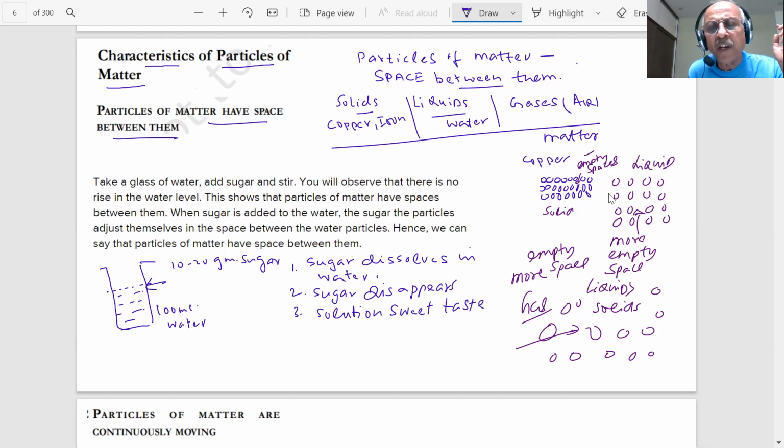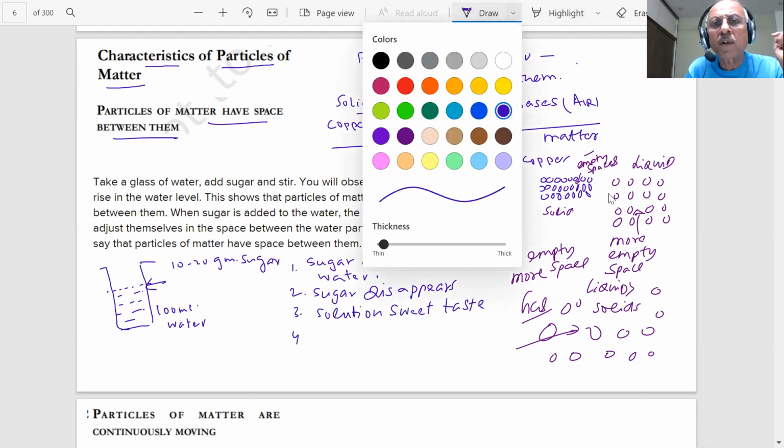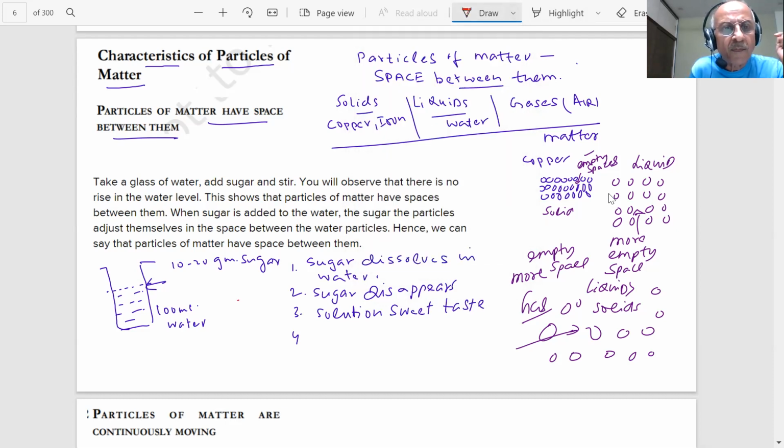That means sugar is inside the water. Further, student, what do you observe? This was the level of the water I marked. And you will find that after you added 20 gram of sugar and it dissolves, the water level does not change.